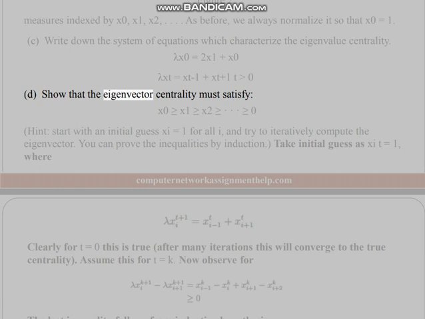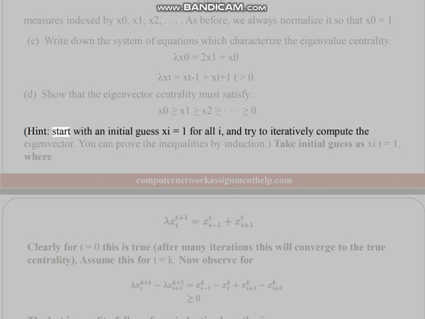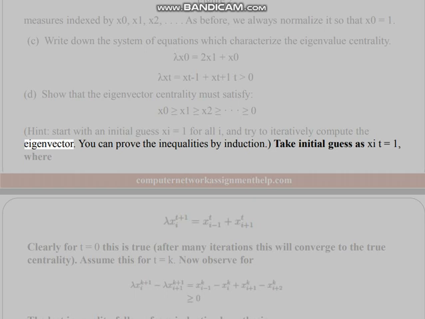D. Show that the eigenvector centrality must satisfy x_0 greater than or equal to x_1 greater than or equal to x_2 greater than or equal to 0. Hint. Start with an initial guess x_i equals 1 for all i, and try to iteratively compute the eigenvector. You can prove the inequalities by induction. Take initial guess as x_t equals 1, where